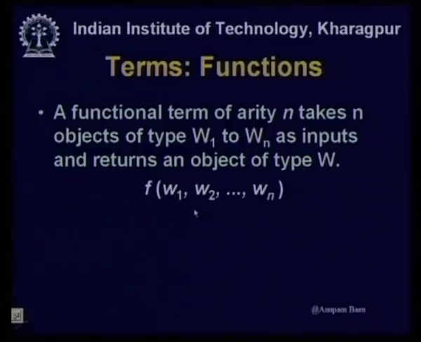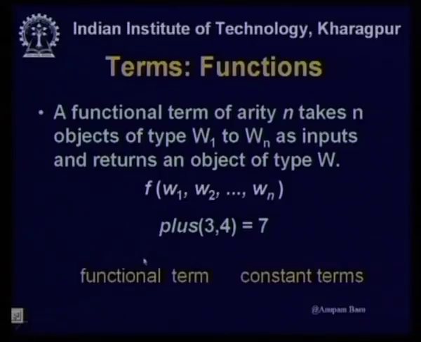Now, for example, we are familiar with these statements. Function f is a function of w1, w2, wn. Plus is a function which has taken two objects of type constant, from the set of natural numbers. So, this is a function. Here, plus is the functional term, 3 and 4 are constant terms and 7 is also a constant term. So, 7 is the value, that is the object that is returned by this function.